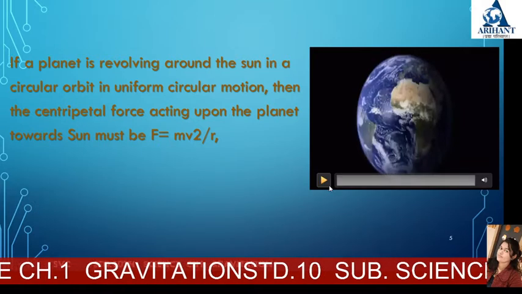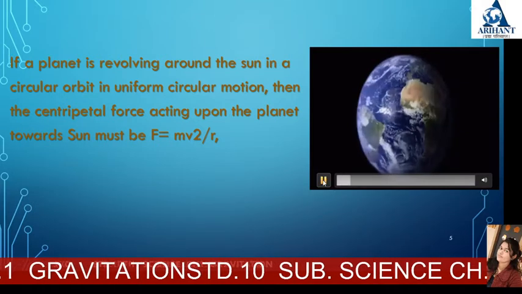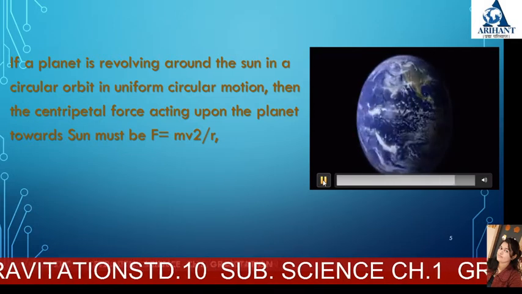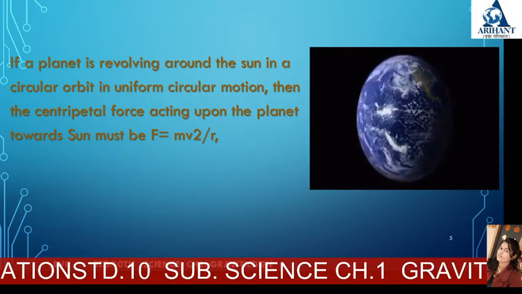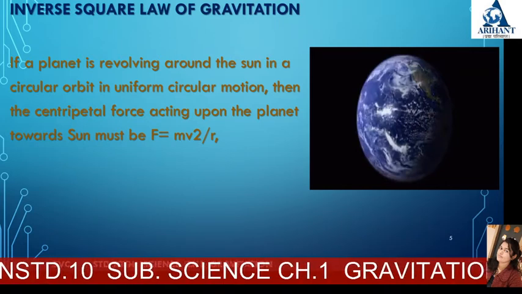If we consider our planet, the planet is revolving around the sun in a circular orbit in uniform circular motion.